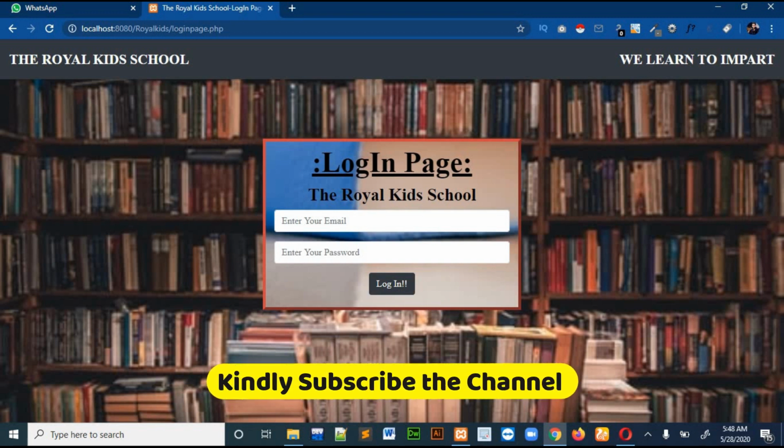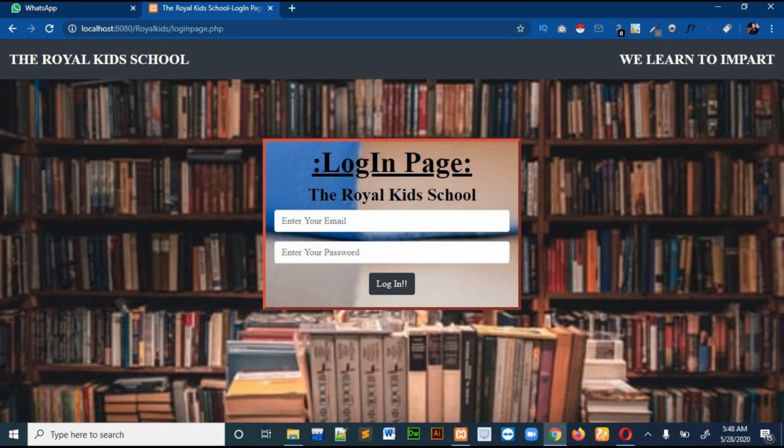So this is the assistant administrator page, because he will only access his own database and his own page. And the main administrator will have another login page, from which he will give access to all these users. So let me enter an email and the password. The password is 123.